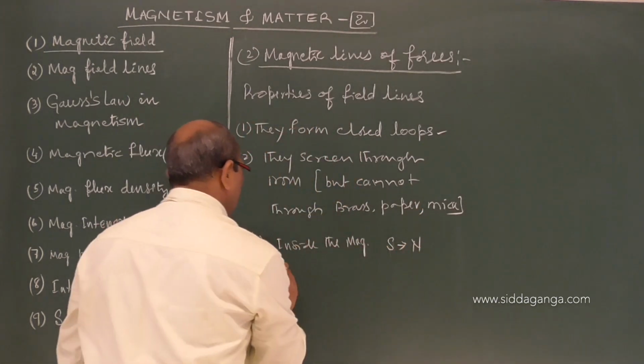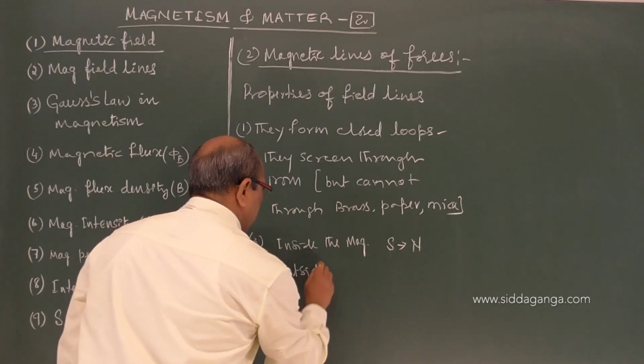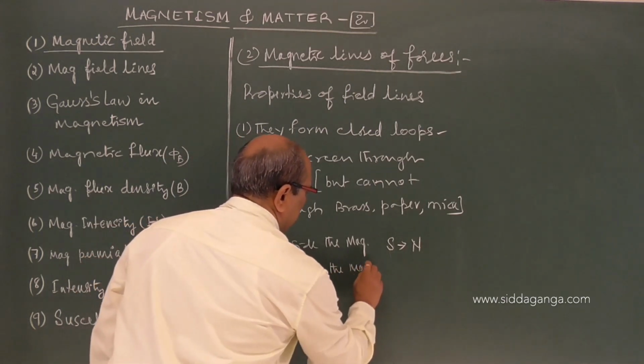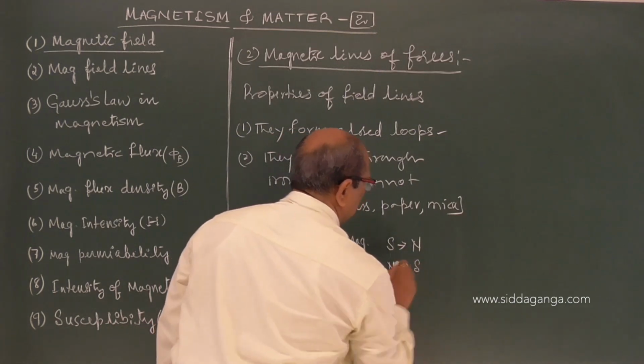Field lines run outside the magnet from north to south.